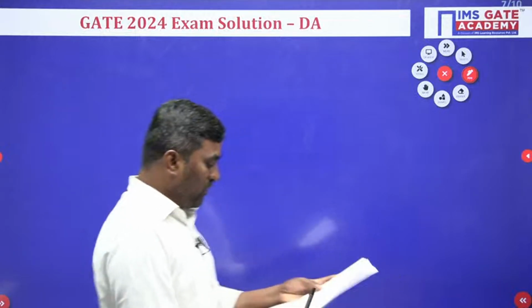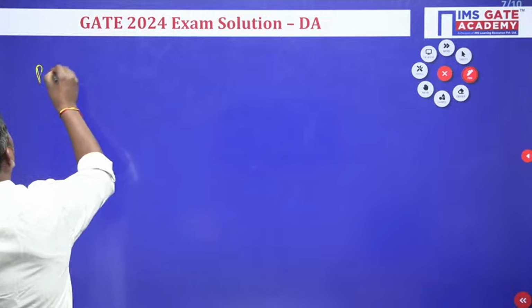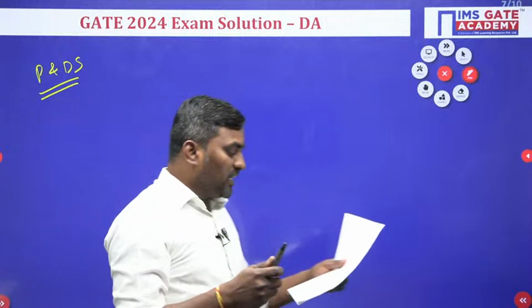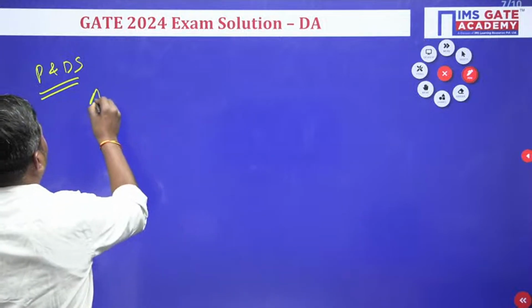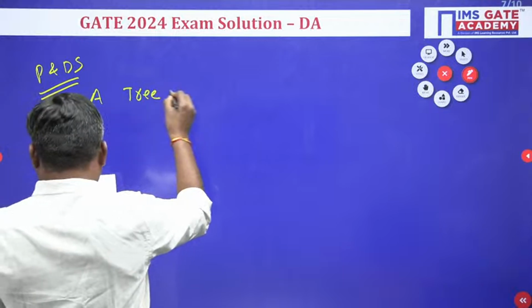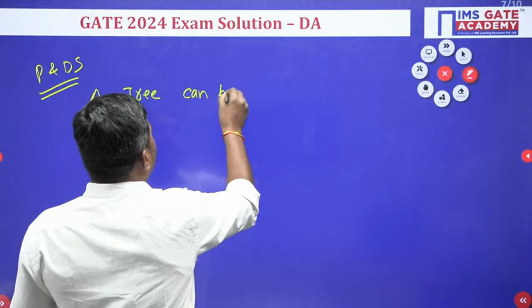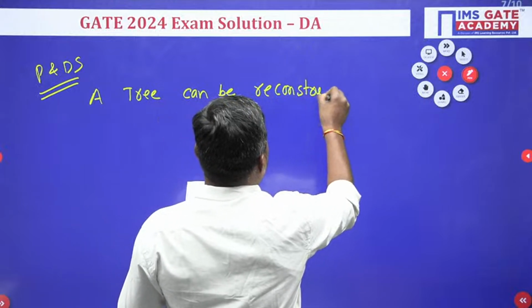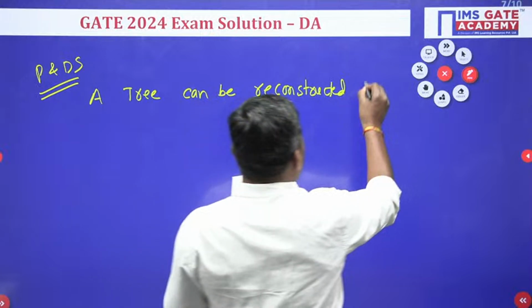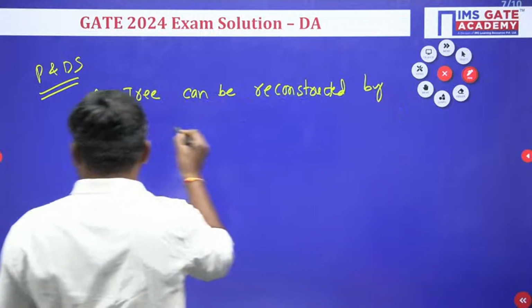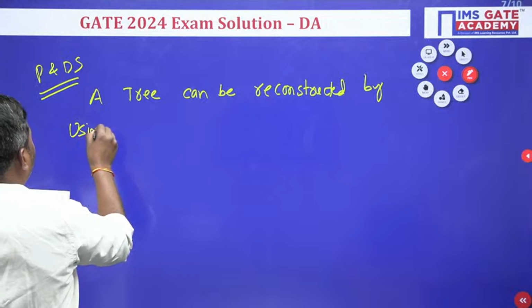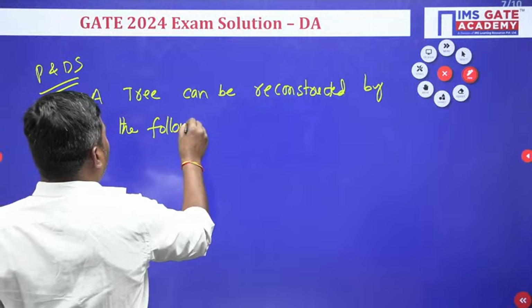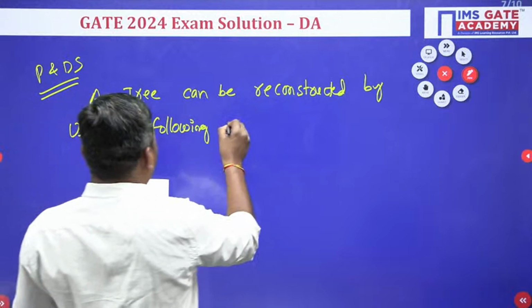So one more question from programming data structures. A tree can be reconstructed by using the following options.